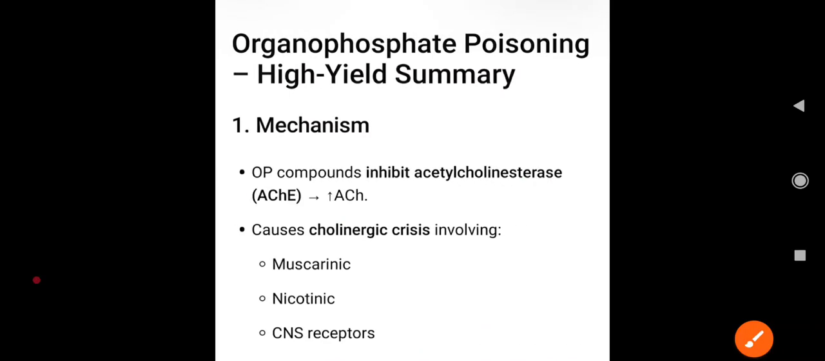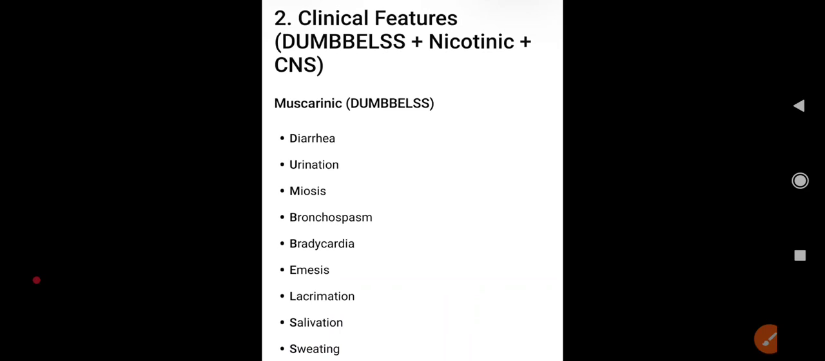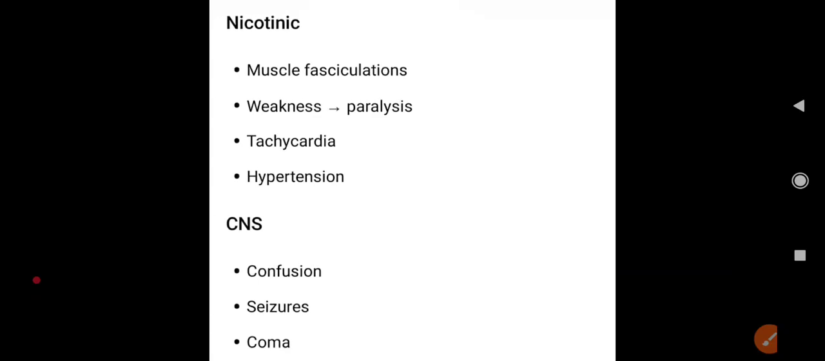Let's discuss some theory here. Organophosphate poisoning high-yield summary. OP compounds inhibit acetylcholinesterase, AChE, and increase acetylcholine. They cause a cholinergic crisis involving muscarinic, nicotinic and CNS receptors. Muscarinic features are DUMBELSS: diarrhea, urination, miosis, bronchospasm, bradycardia, emesis, lacrimation, salivation and sweating. Nicotinic features are muscle fasciculation, weakness, paralysis, tachycardia and hypertension. CNS features are confusion, seizure and coma.